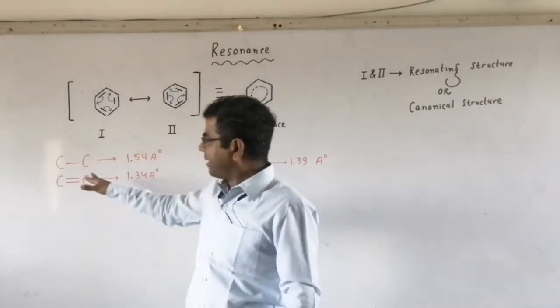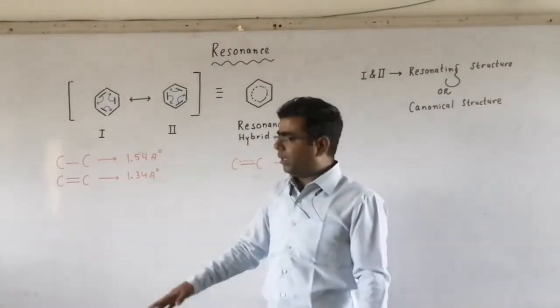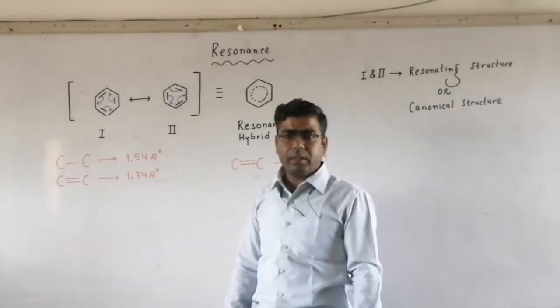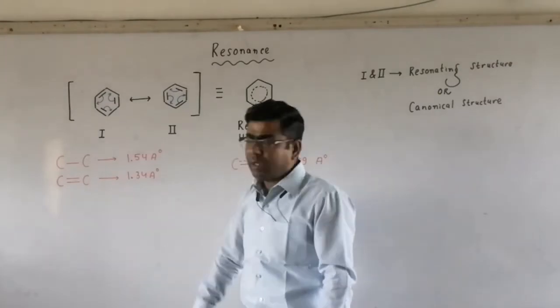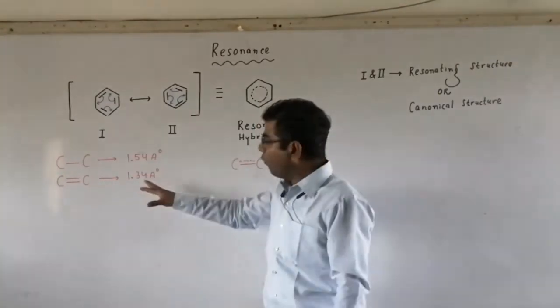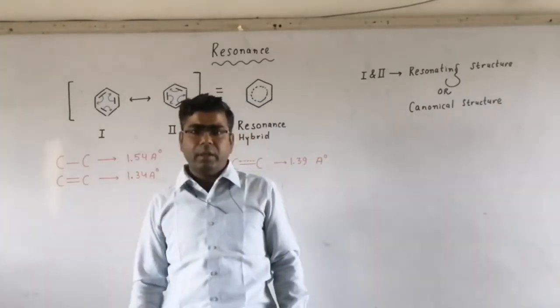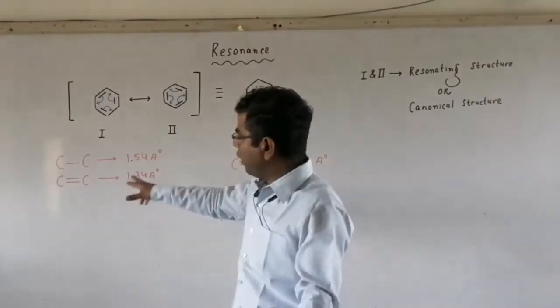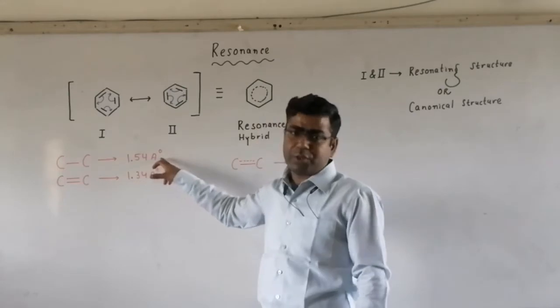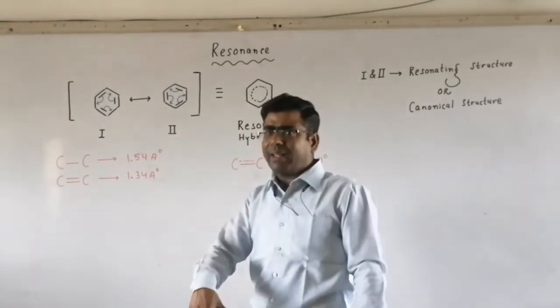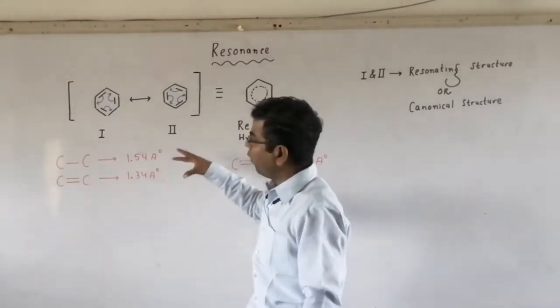When it is forming a single bond, the bond length must be 1.54 angstrom. And when it is forming a double bond, the bond length will be 1.34 angstrom. These are fixed values.